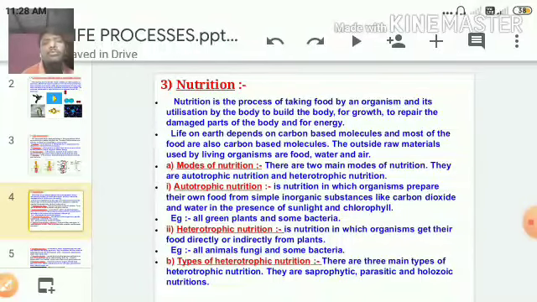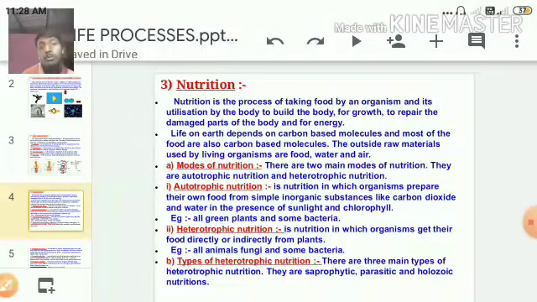When an organism takes in food and utilizes it in the body, it is said to be nutrition. Nutrition means taking food by an organism and utilizing it in the body to build the body, for growth, and to repair the parts of the body, by yielding energy.